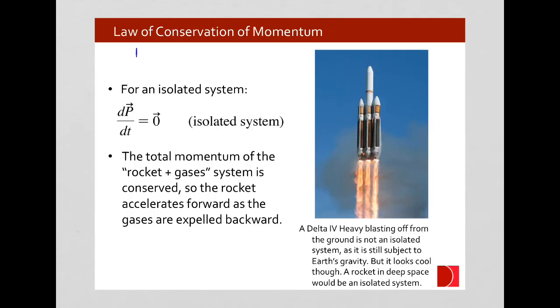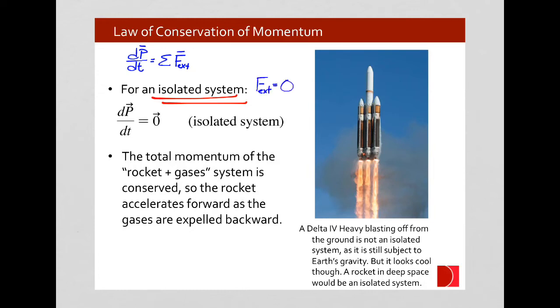Thus, we just found that the change in momentum of a system is equal to the sum of the external forces that are acting on the system. If we have an isolated system, that means that the external force is equal to zero, that there's no forces acting on it.